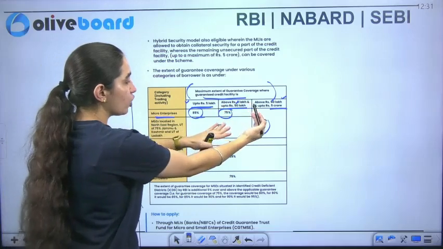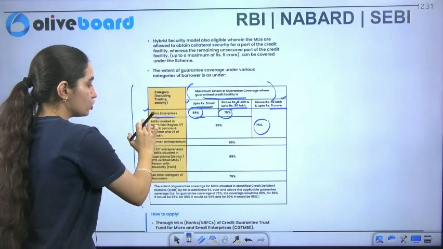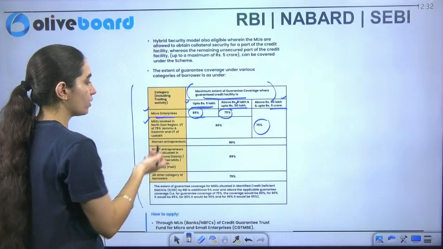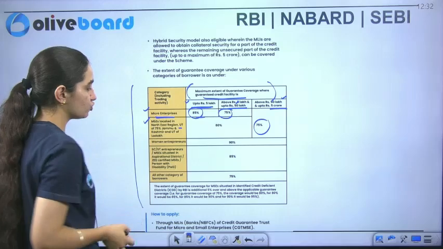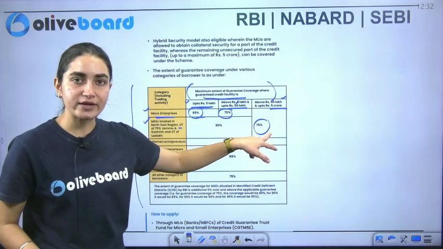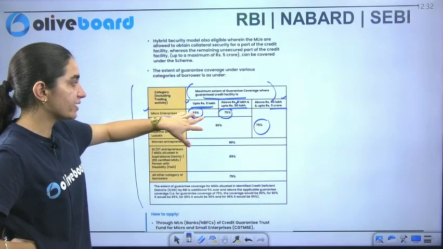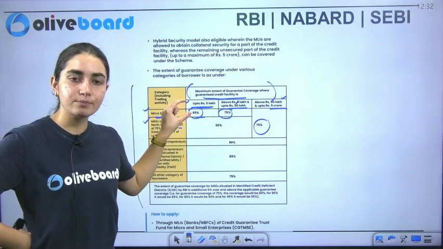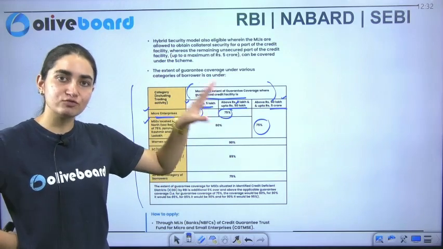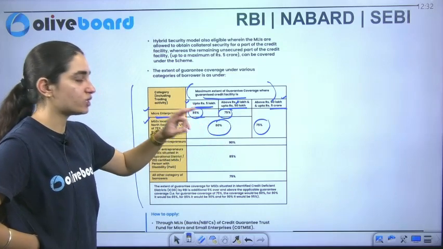Now if I talk about the 75% one, it includes micro enterprises. Along with that, those enterprises located in the northeastern region, and those in the UTs like Jammu and Kashmir and the UT of Ladakh as well. Including both of them, 75% will be provided. But if I specifically talk about this limit, 85% and 75% will be provided under the micro enterprises only, and there is a separate part for the northeastern region, the UTs of Jammu Kashmir and Ladakh. The separate percentage is 80%.